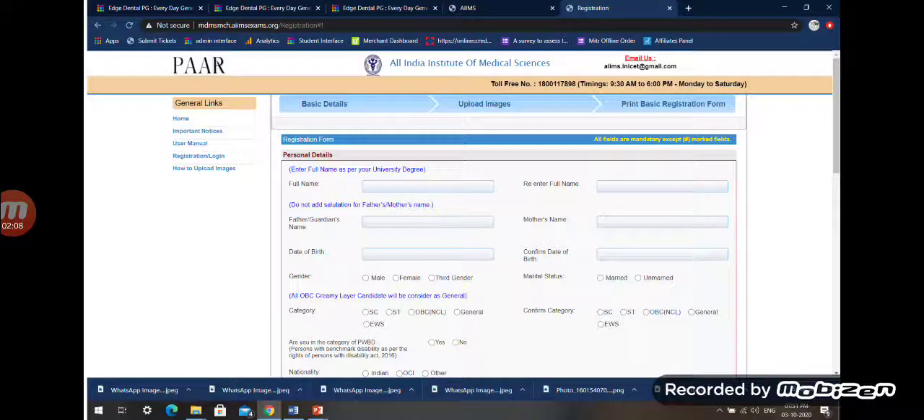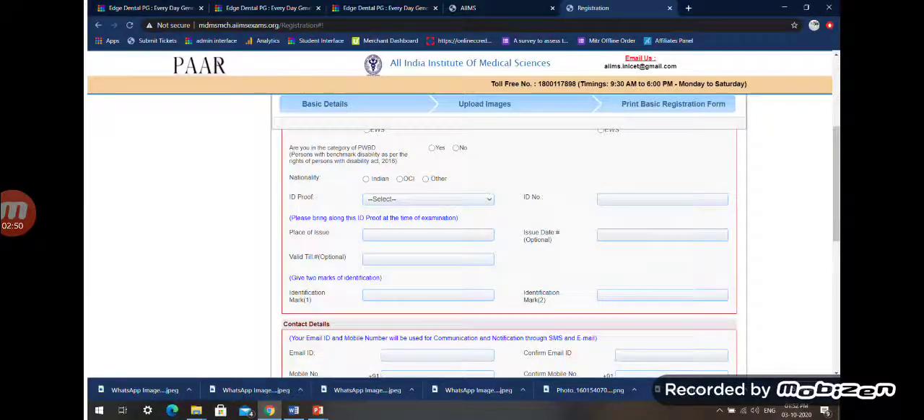Now, the first step is to put the full name as it is given in the university degree. It is generally the surname followed by the first name and the father's name. Then the candidate is supposed to re-enter the full name, then the father's or guardian's name, the mother's name, the date of birth, then confirmation of the date of birth, the gender, the marital status and the category. Once this is done, the candidate is supposed to declare whether he comes under the category of PwBD, yes or no. The candidate is supposed to check for the nationality.